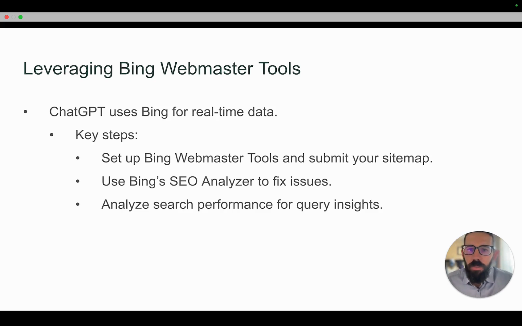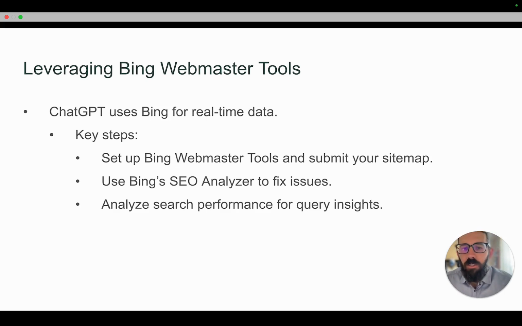Next is leveraging Bing Webmaster Tools. So Microsoft and OpenAI, the creator of ChatGPT, have a partnership, and ChatGPT uses Bing to search for results and can get real-time data there, and they're working together. And so obviously you don't want to ignore Google and Google Search Console, but Bing Webmaster Tools, well, you should already be doing that if you're doing SEO. It is even more important now, and it positions you to be more likely to have Bing be aware of your site, which should make ChatGPT more aware of your site.